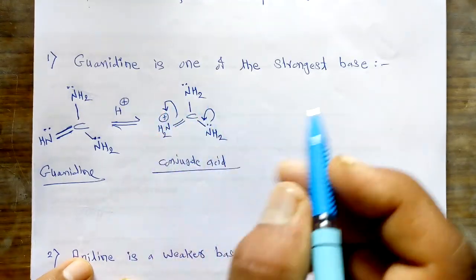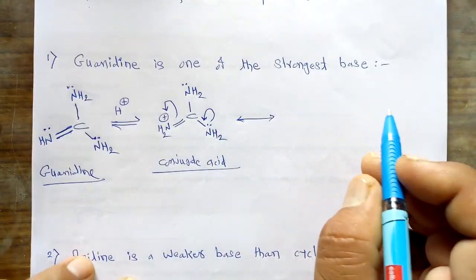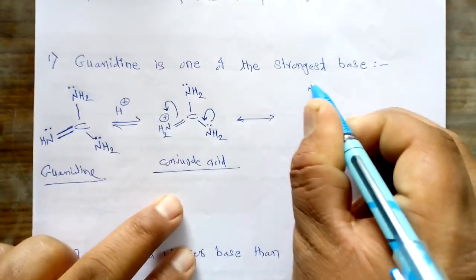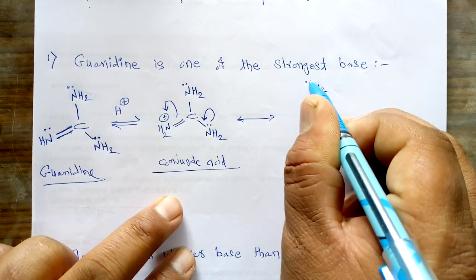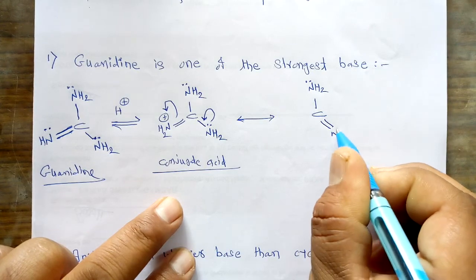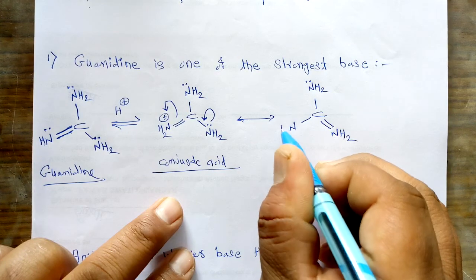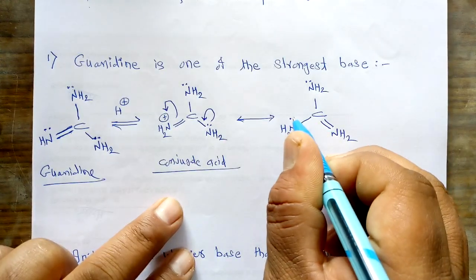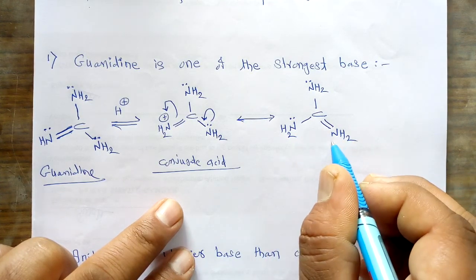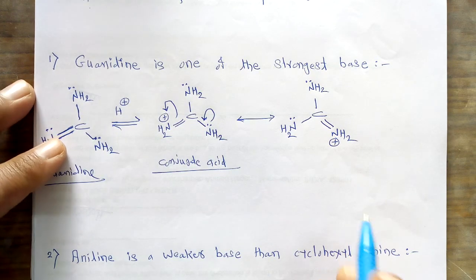So we get the resonating structure for this guanidine. The centrally situated carbon remains as it is, with NH2 having a lone pair on this nitrogen. Now this single bond becomes a double bond, that is, double bond NH2, and this double bond converts into a single bond, that is NH2 having a lone pair on this nitrogen, while the positive charge shifts to this nitrogen atom. So this is a resonating structure for this conjugate acid.